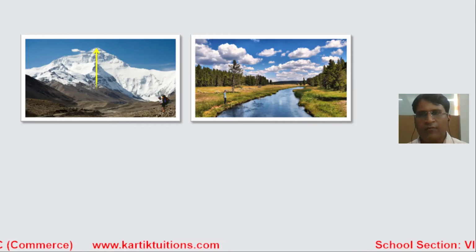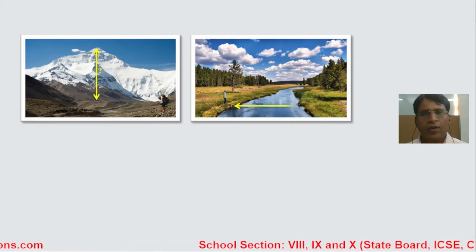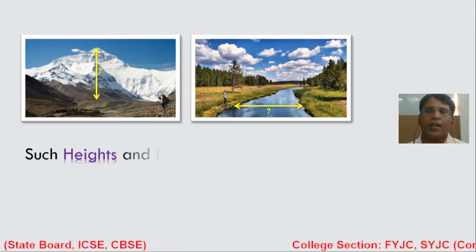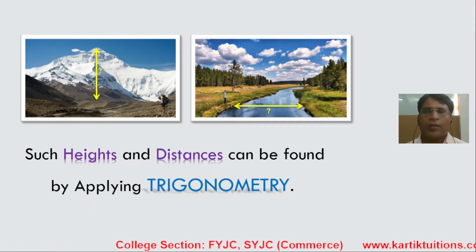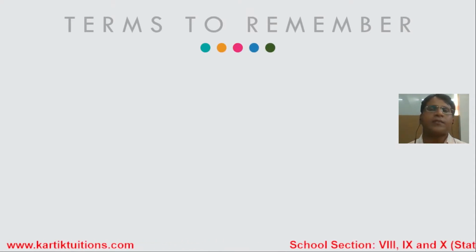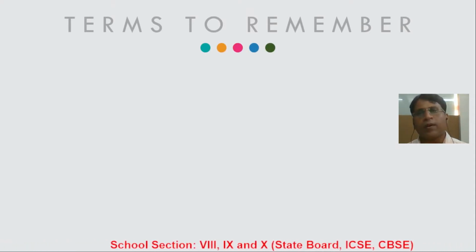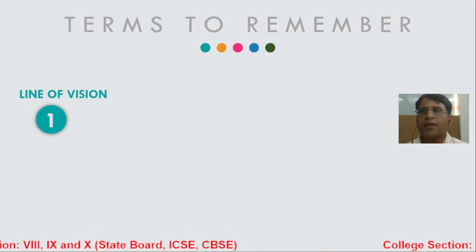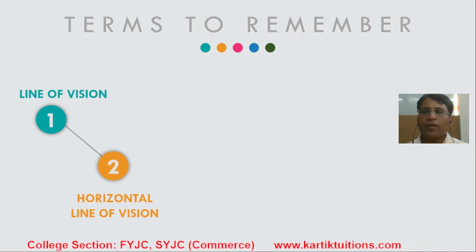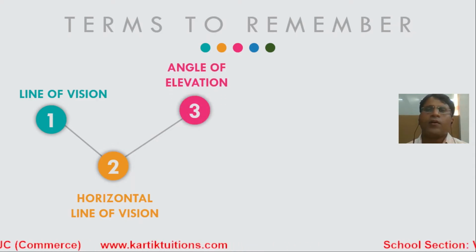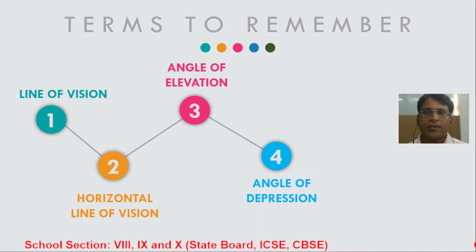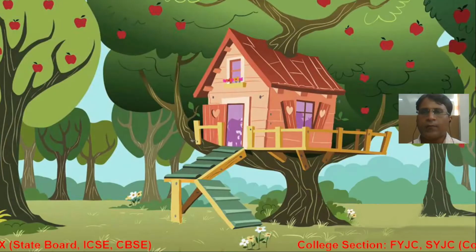So basically, whenever we need to talk about some height or the distance between two objects, we get it with the help of trigonometry. Now there are a few terms which we need to understand before starting with the sums based on application of trigonometry. The first term is line of vision, the second term is horizontal line of vision, the third term is angle of elevation, and the fourth term is angle of depression.